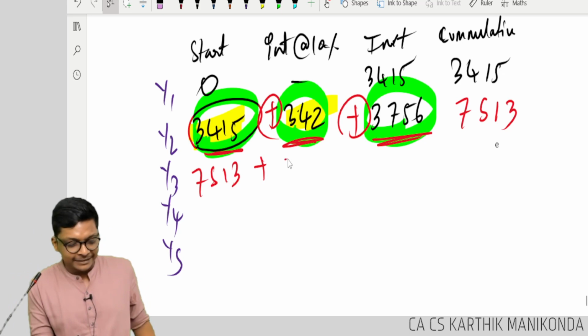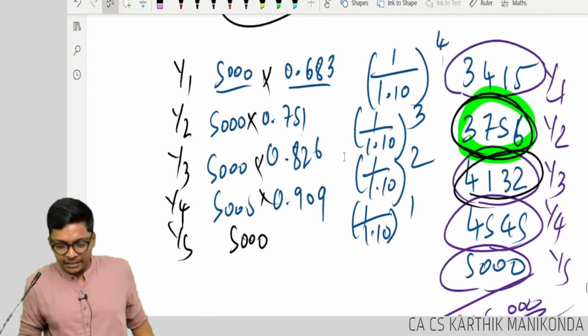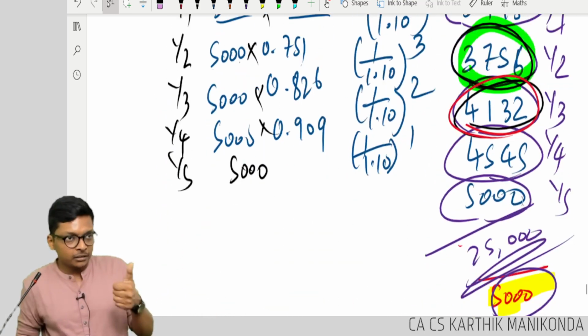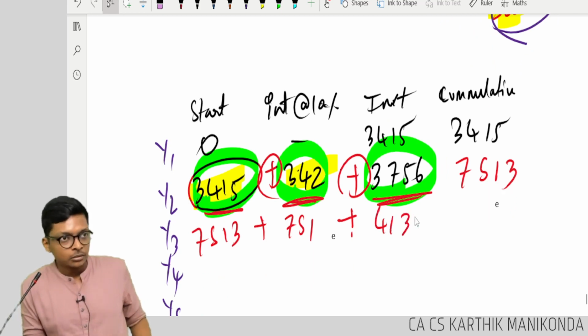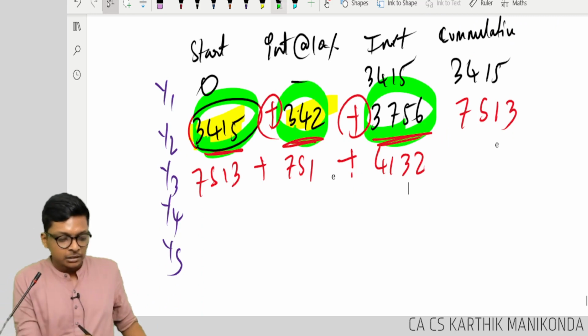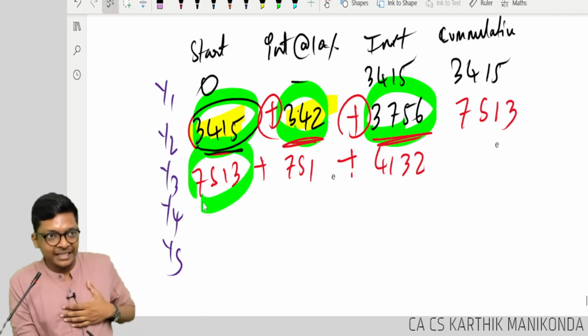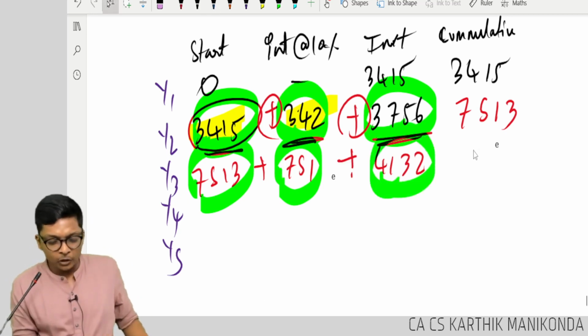7513 plus 10%, 751, plus investment in year 3, 4132. So cumulative of year 3 is, I had 7513, interest on that is 751. Additionally I saved 4132. How much? 12,396.